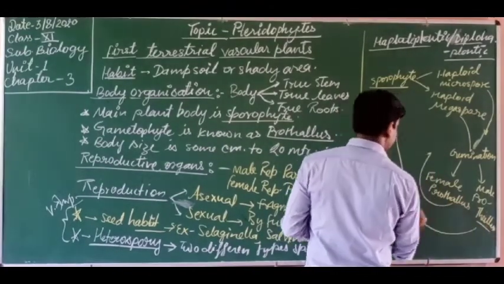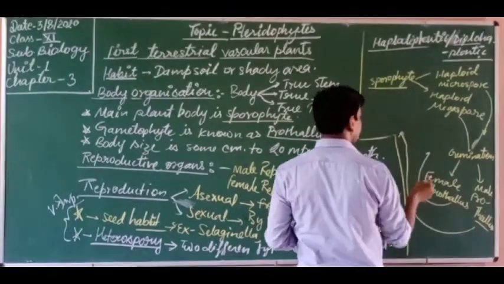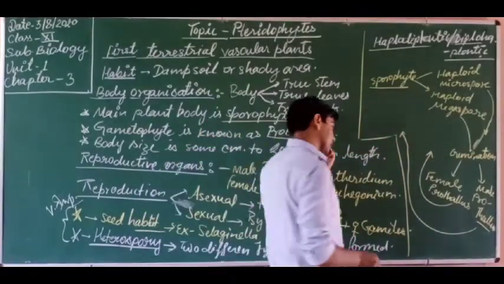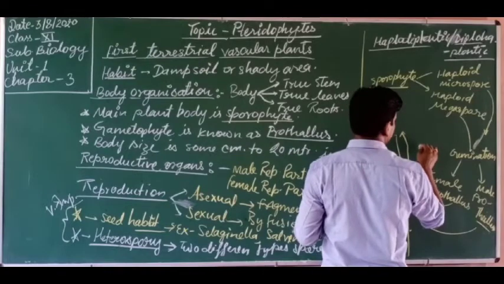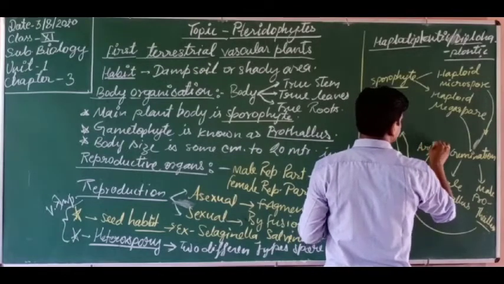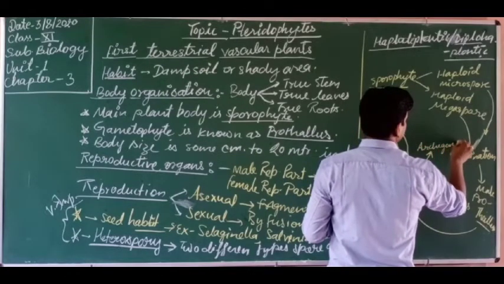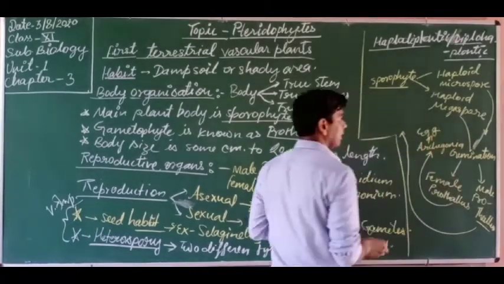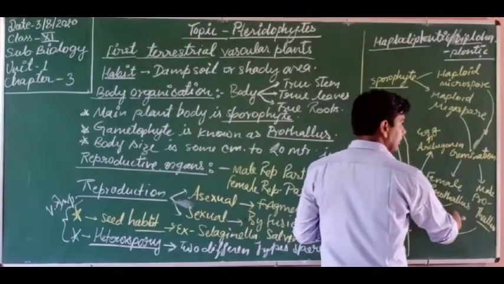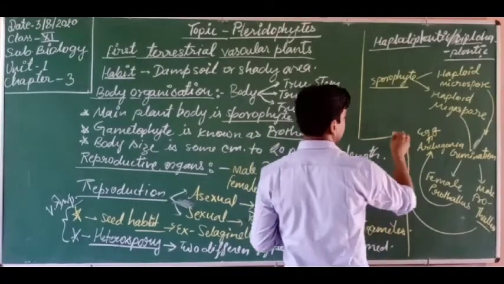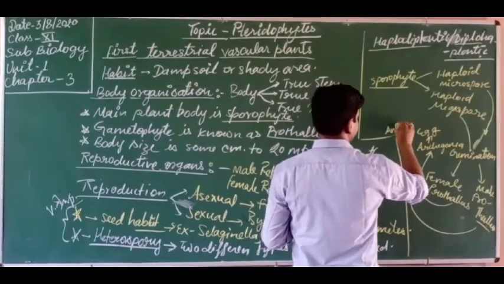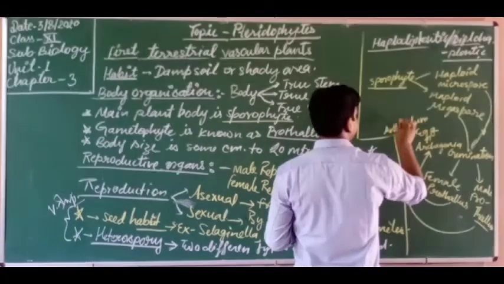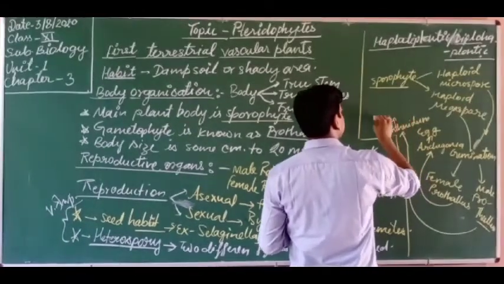These form two types of gametes. The female prothallus has the archegonia, and archegonia produce egg. The male prothallus produces the antheridium, and the antheridium has antherozoids.